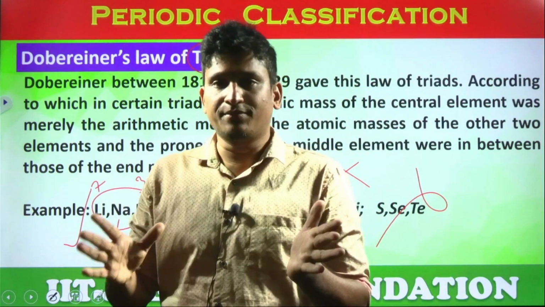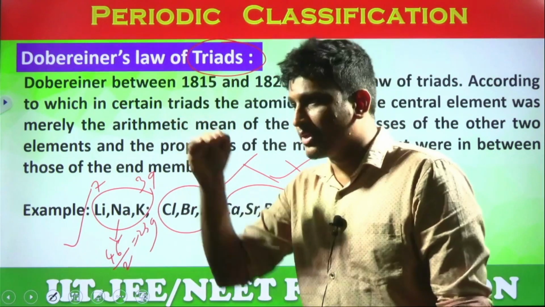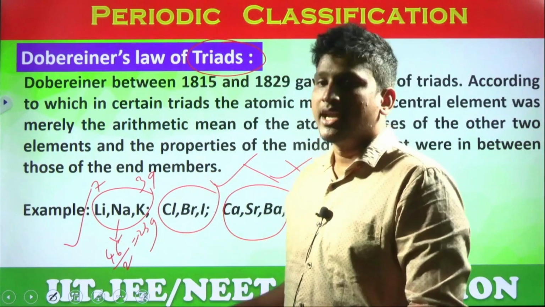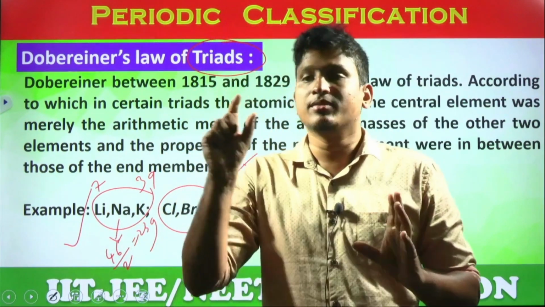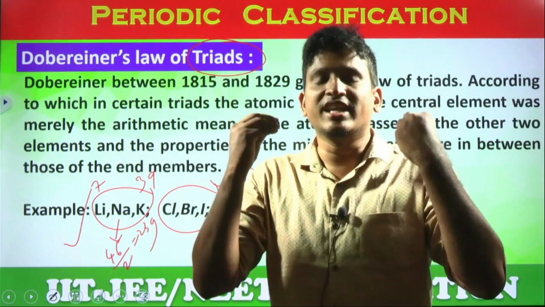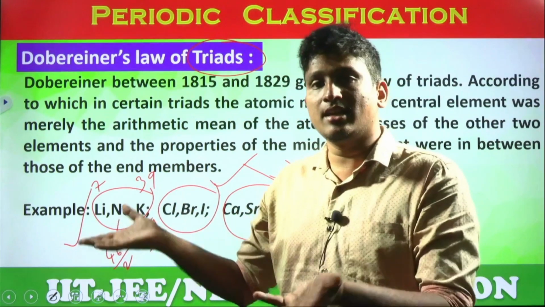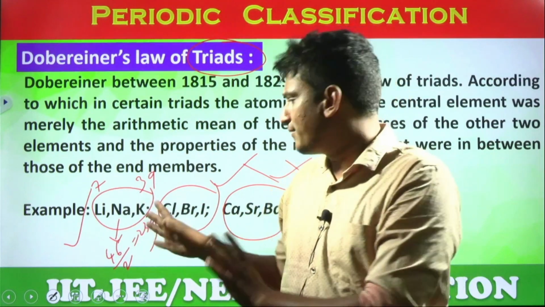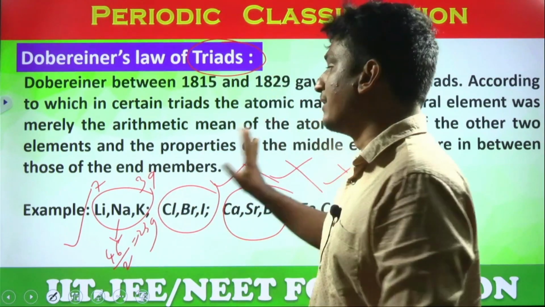But he classified, and you can see even in the modern periodic table lithium, sodium, potassium in one group. Yes or no? Anyway, he tried to classify, that is okay, but the law which he gave in this classification is absolutely invalid, and this law is also not applicable for the remaining elements at that time. Only a few elements he classified. So this law is completely invalid, students.